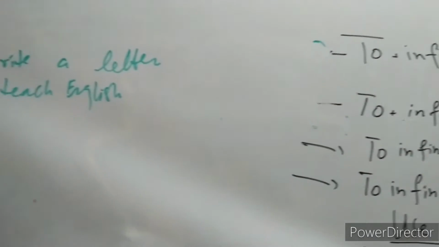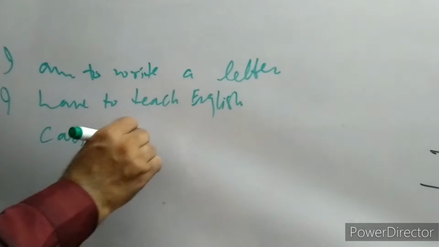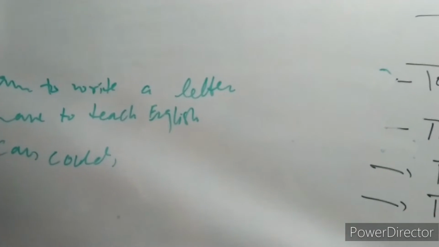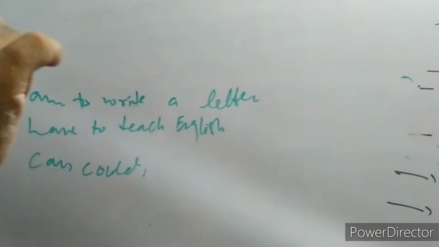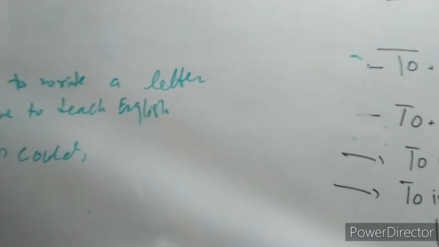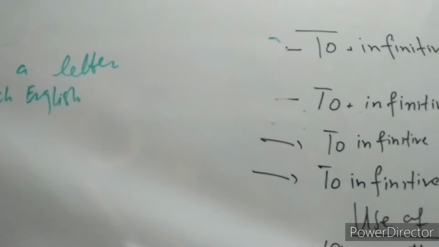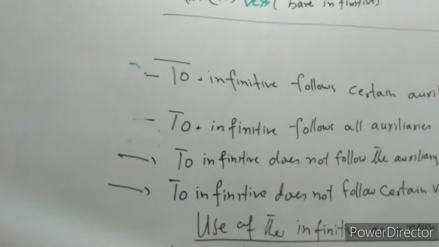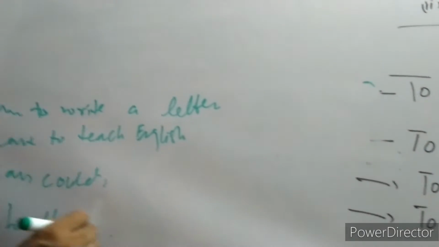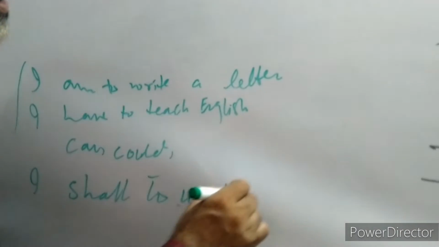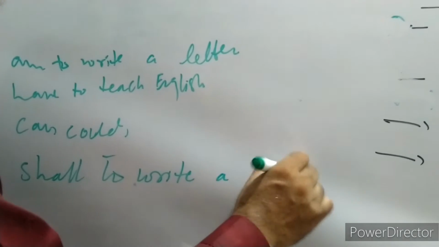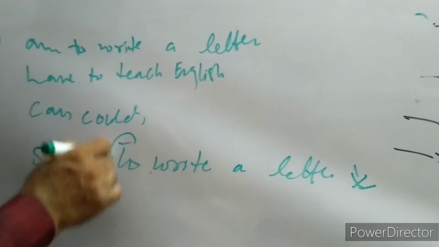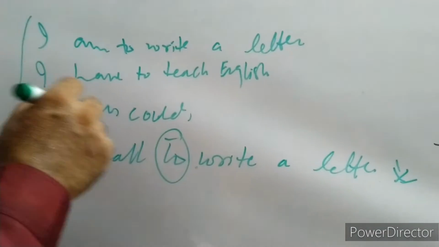But you should not use full infinitive especially with these words: can, could, shall, should, may, might, needn't, dare, must. So these verbs should not be used with full infinitive. Suppose you can't say, I shall to write a letter. This is incorrect, because to should not be used here.